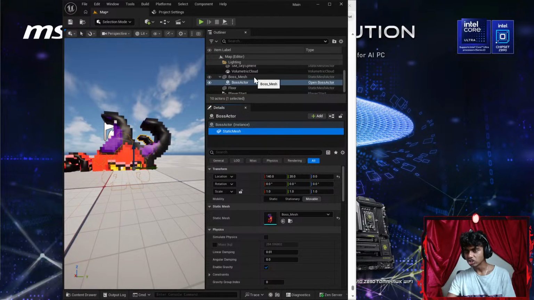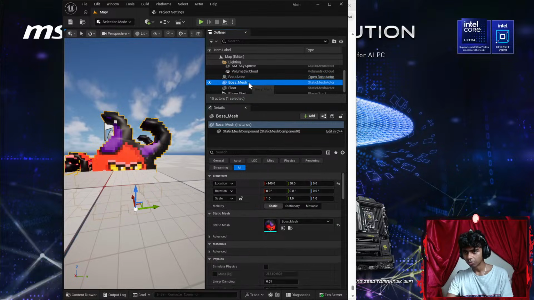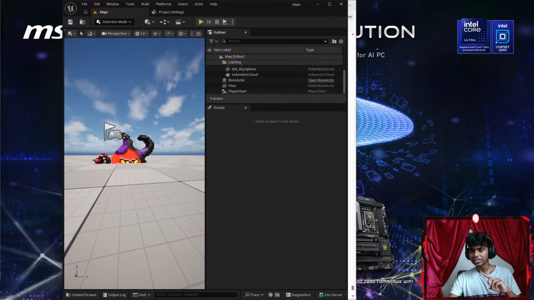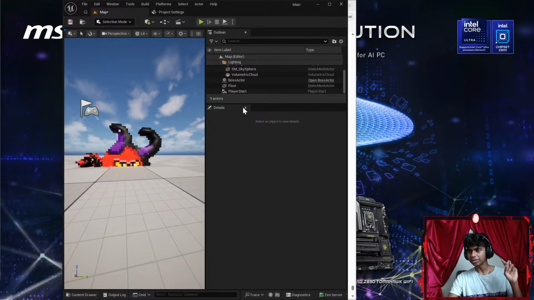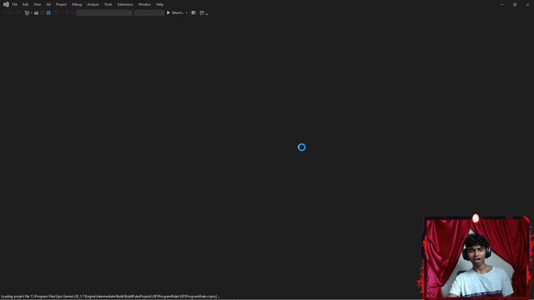Okay, perfect. Now I just go ahead and remove my boss mesh from here. Okay, there we go. Now this is my actor slash my mesh at the same time. I'm gonna go ahead and exit this. Now let's open this in Visual Studio, the source code, so I can actually add the automation.